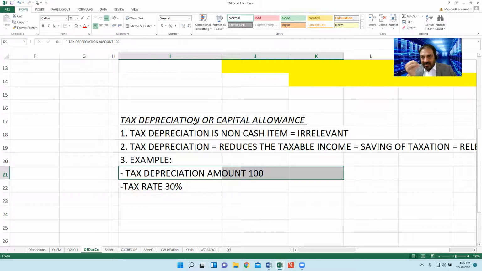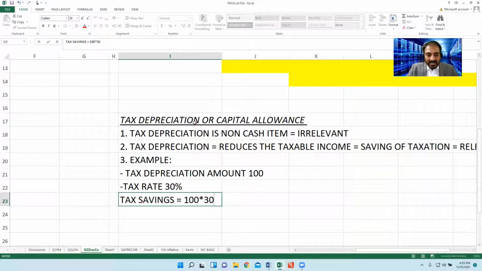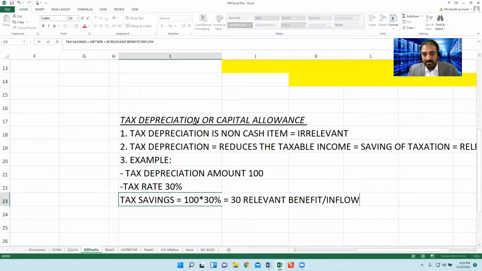By this reduction of taxable income of 100, we will get tax savings equal to 100 multiplied by 30%, which is equal to 30. This 30 is the relevant benefit, and that is called inflow. That is the point.